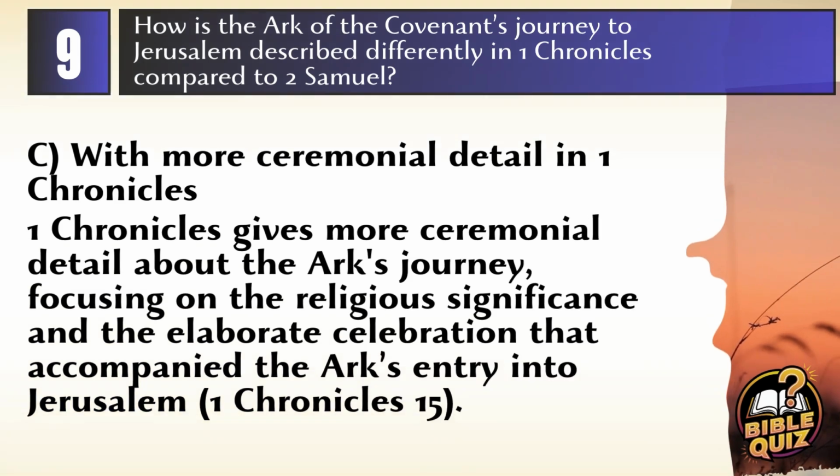Answer: C. With more ceremonial detail in 1 Chronicles. 1 Chronicles describes the Ark of the Covenant's journey to Jerusalem with more ceremonial detail, focusing on the religious significance and the celebrations accompanying the Ark, which contrasts with the more straightforward account in 2 Samuel.